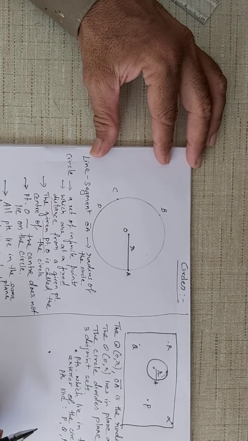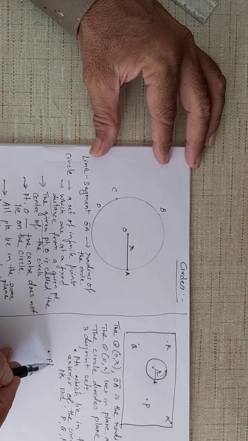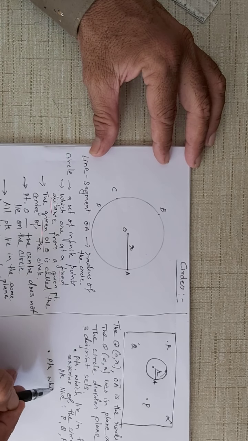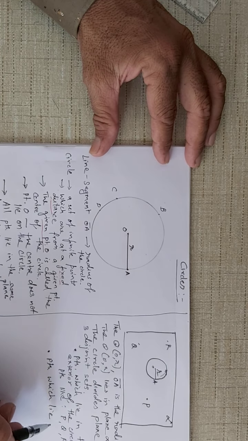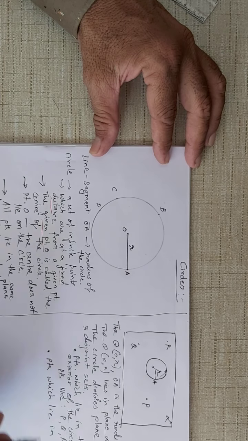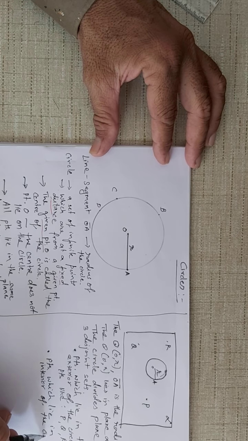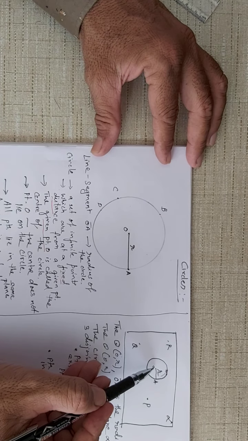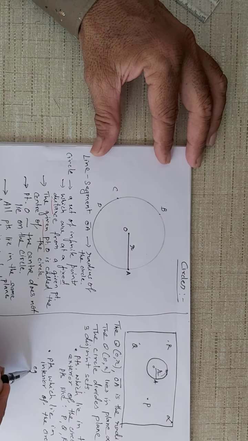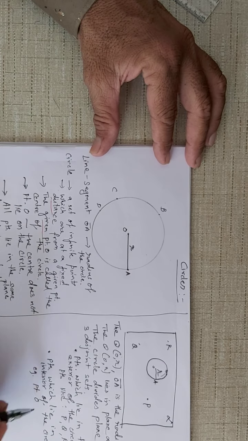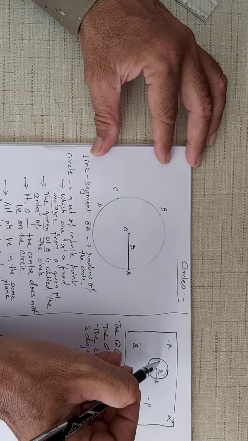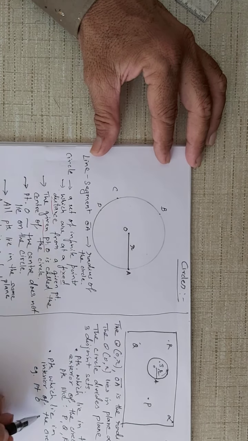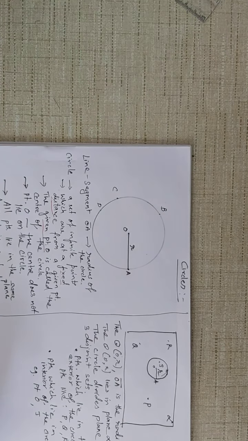Then we have points which lie in the interior of the circle. For example, point O, which is the center of the circle. You could have another point here, for example, point J. Point J also lies in the interior.